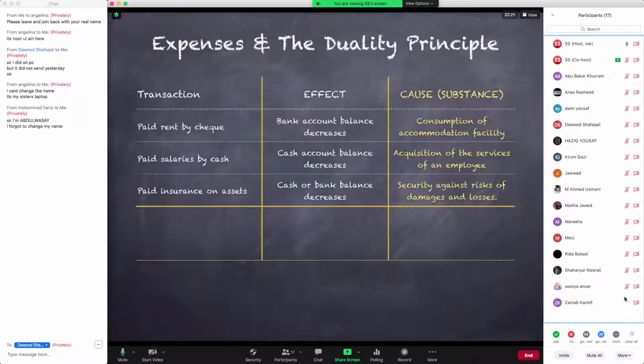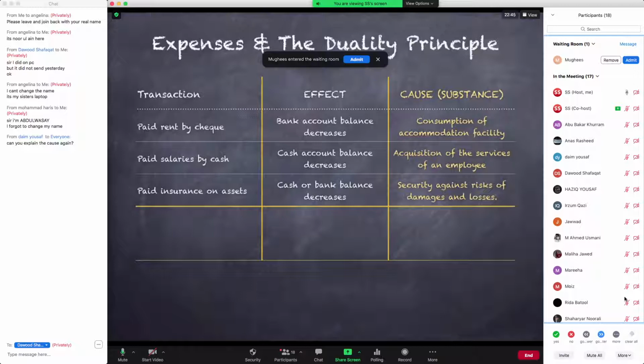Now, from these three examples, cause, Daim, means the reason due to which the effect has happened, right? For example, if you're feeling a pain in your foot, that is the effect of a cause, and the cause would be that probably you have fallen somewhere or got hurt. So you understand the cause leads to the effect.